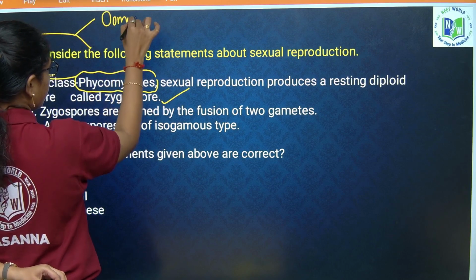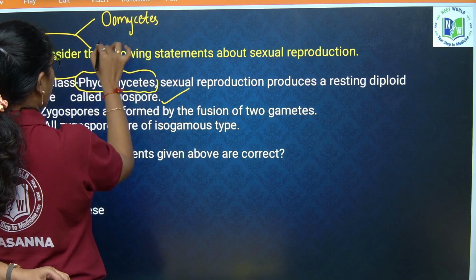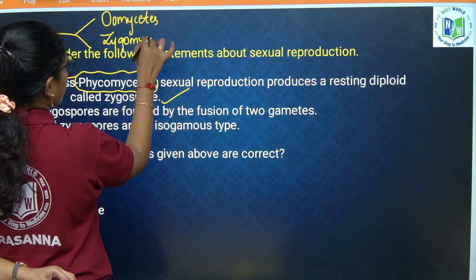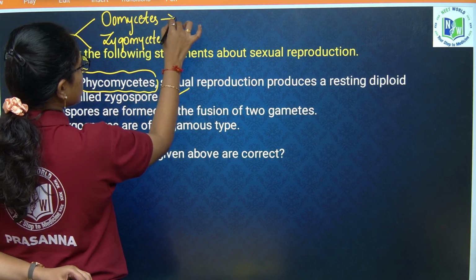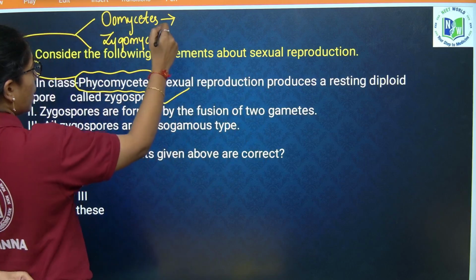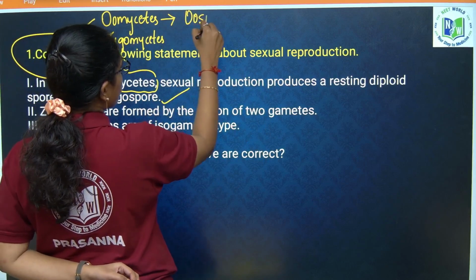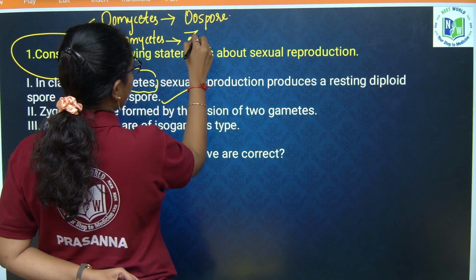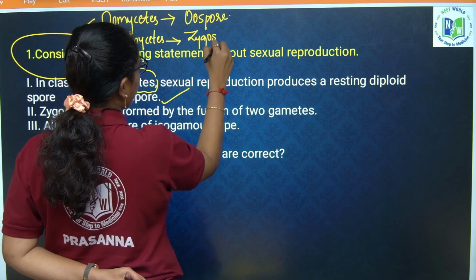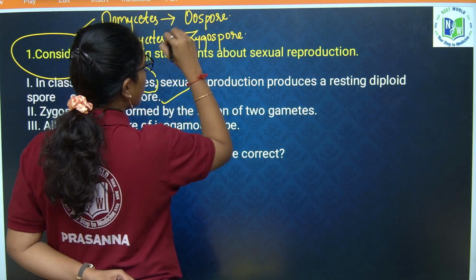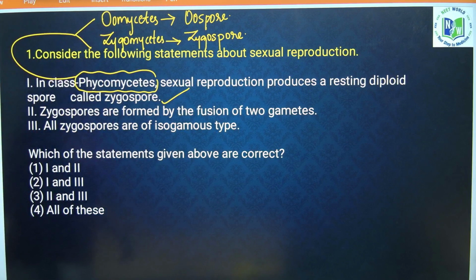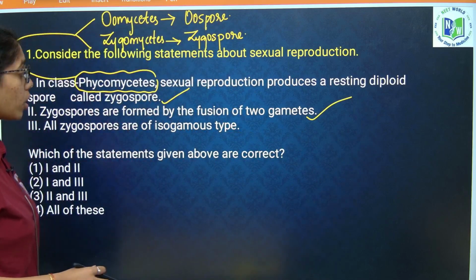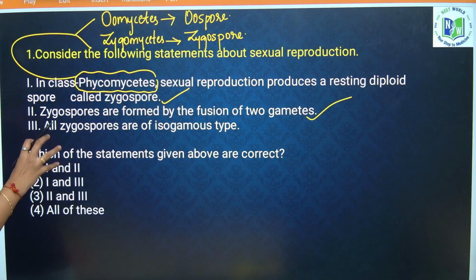One is oomycetes and the other is zygomycetes. Oomycetes, post sexual reproduction, form diploid oospore. Zygomycetes will form diploid zygospore. They form what? Diploid zygospore. Zygospores are formed by fusion of two gametes, correct? They are formed by fusion of two gametes.